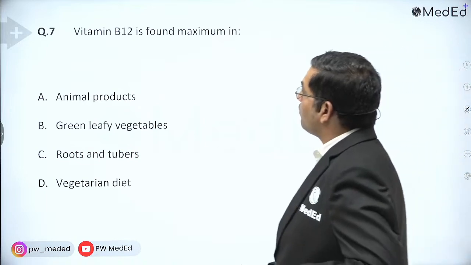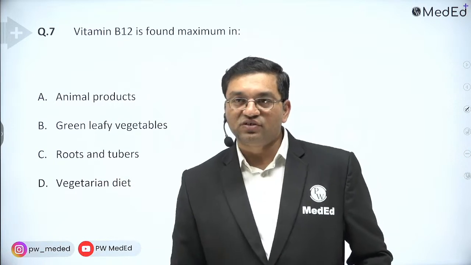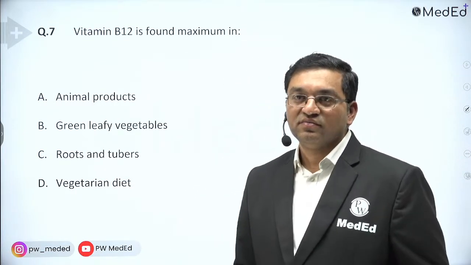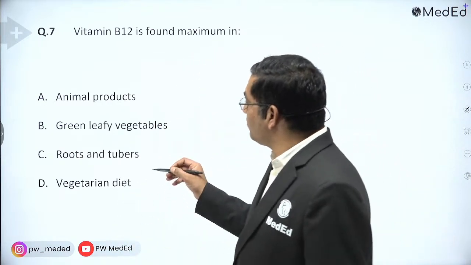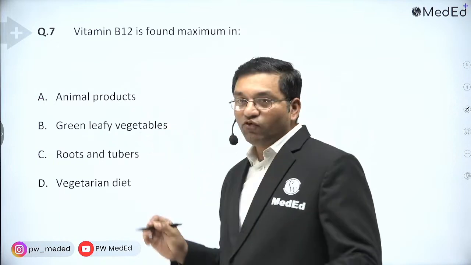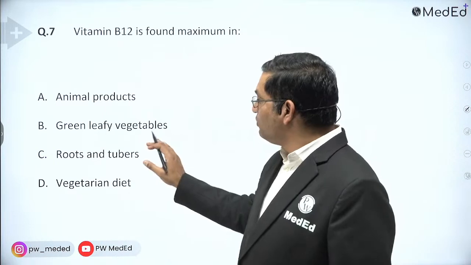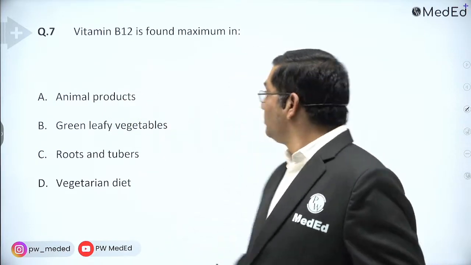Vitamin B12 is found maximum in. So try to answer this. This is an easy question. Vitamin B12 is found maximum in. Yes. It is found maximum in animal products. Folium, folic acid, foliage. It is present in the leaves. Folic acid is present in the leaves. Animal product, it is vitamin B12.